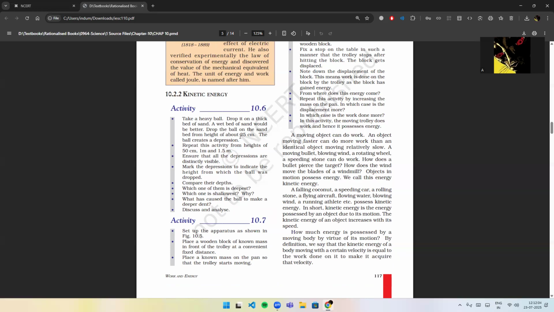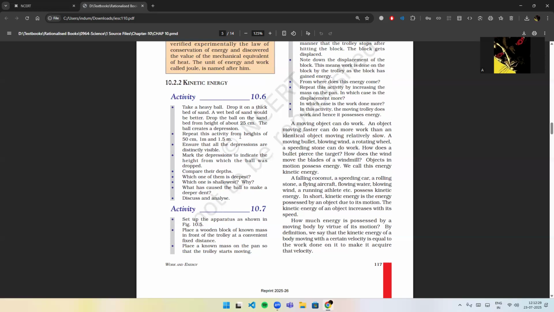Compare their depths. Which one of them is deepest? Which one of them is shallowest? Why? What has caused the ball to make a deeper dent? Discuss and analyze. Activity 10.7. Set up the apparatus as shown in figure 10.5. Place a wooden block of known mass in front of the trolley at a convenient fixed distance.